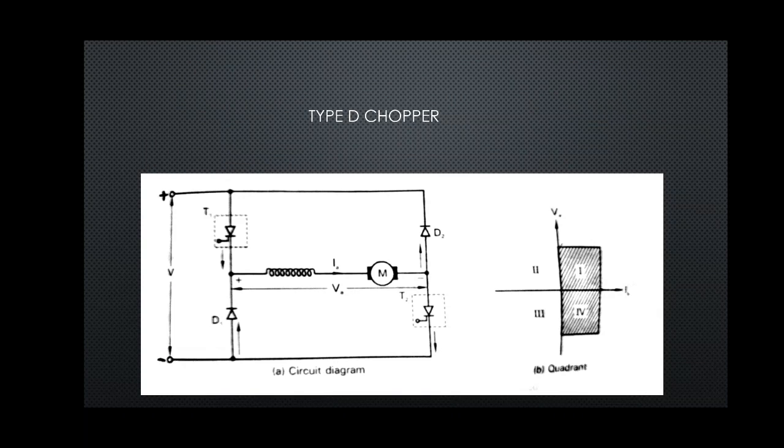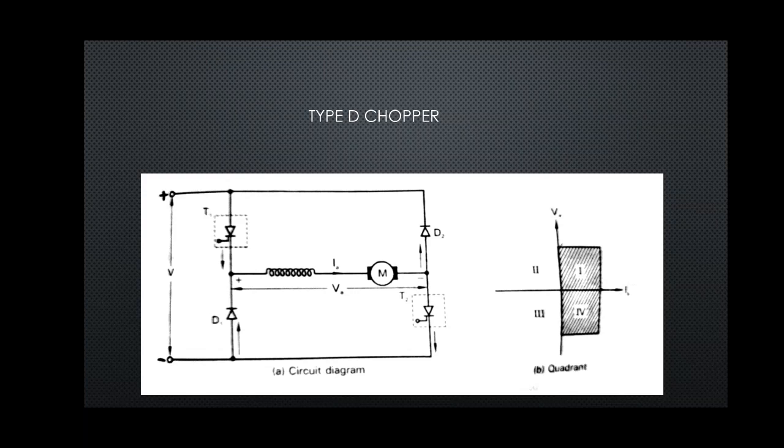Now the fourth type of chopper which we are going to study is the type D chopper. This is also one of the simple forms of chopper, and we see from the VI characteristics that the chopper is operating in the first and the fourth quadrant.